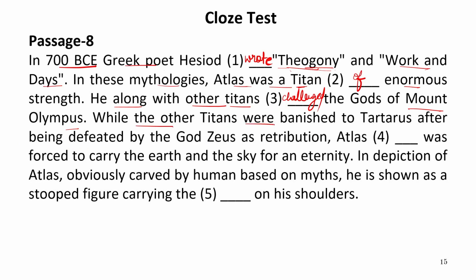While the other titans were banished to Tartarus after being defeated by the god Zeus. Now defeated, it means some war has happened between them, or there was some fight among them. By the god Zeus as retribution, Atlas dash was forced to carry the earth and the sky for an eternity. Now Atlas dash was.